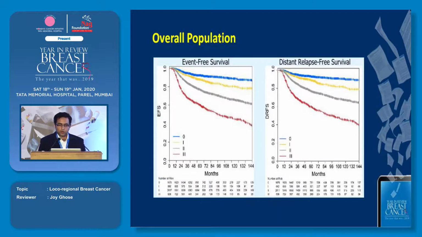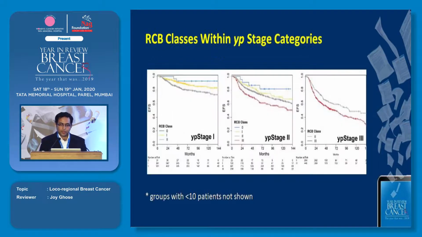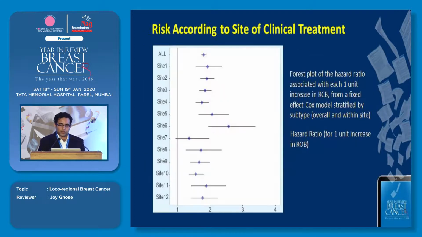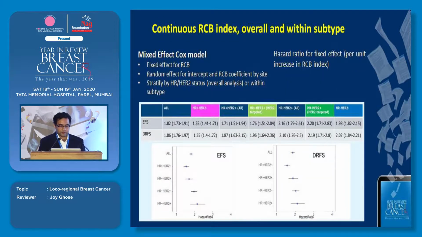This is coming to the overall population. You can see the curves separating very nicely. The first one is the blue one, that is the PATH-CR, and the last one is the RCB3 score, which is the worst type of score at the moment. Again, if you look at the patients having a post-neoadjuvant pathological staging, the scores correlated really well with the post-neoadjuvant staging in these patients. According to the site of clinical treatment, again, all of the scores correlated really well with the EFS and DRFS data.